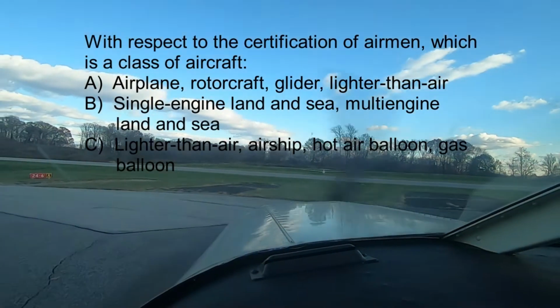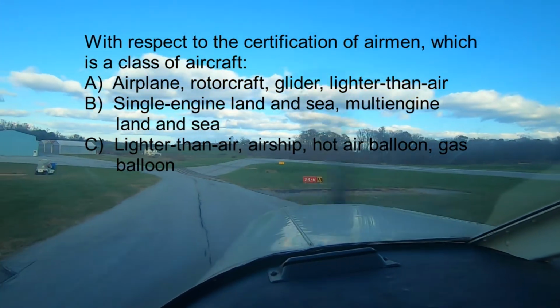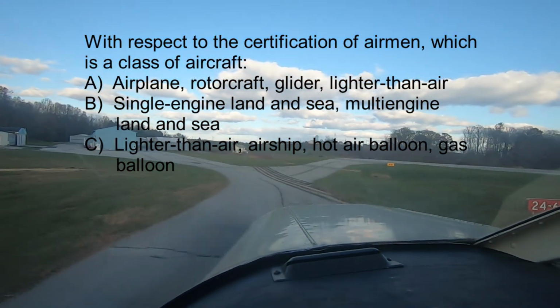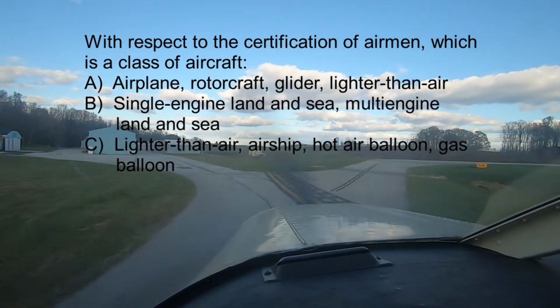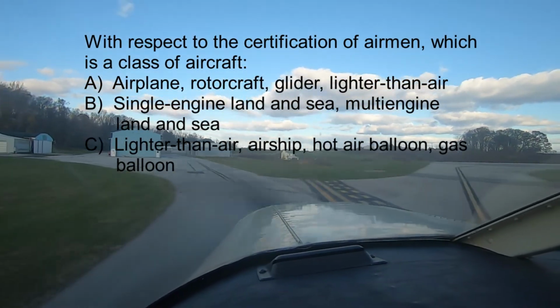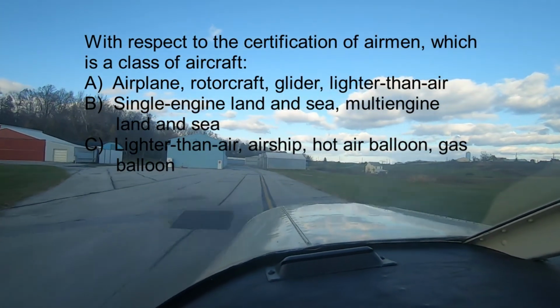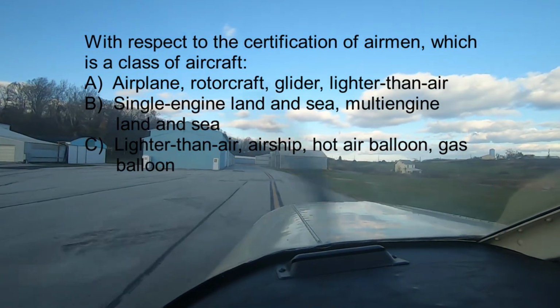Question number 2. With respect to certification of airmen, which is a class of aircraft? A. Airplane, rotorcraft, glider, lighter than air. B. Single engine land and sea, multi-engine land and sea. Or C. Lighter than air, airship, hot air balloon, gas balloon. Okay, so the answer is B, single engine land and sea, multi-engine land and sea.